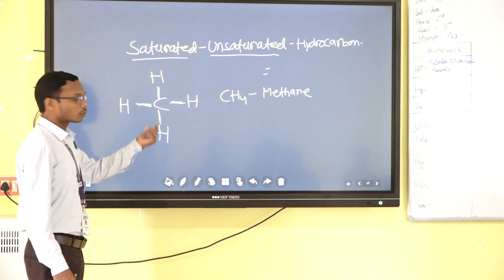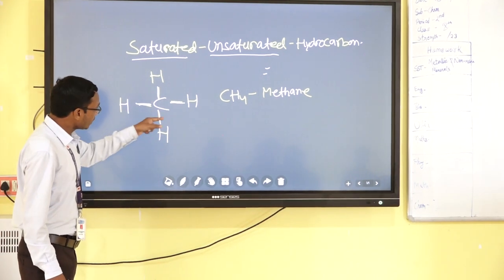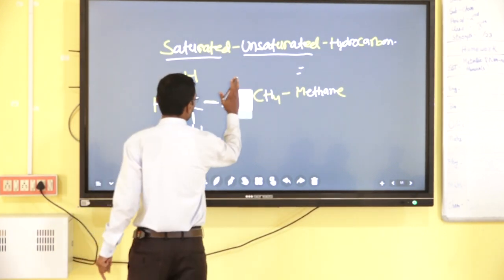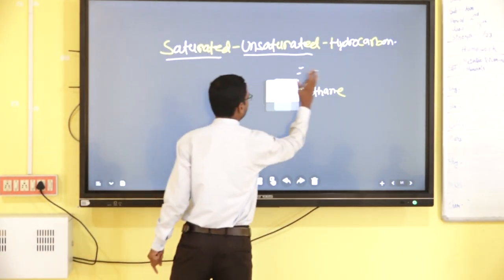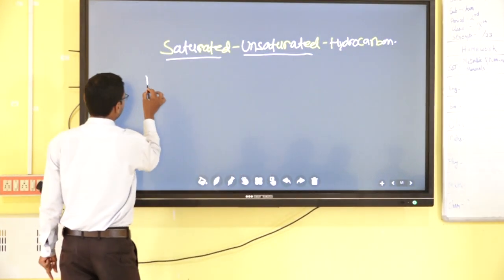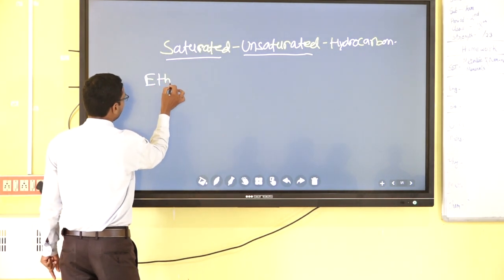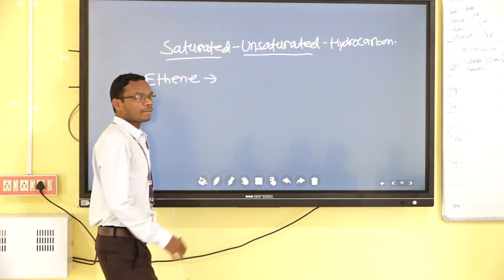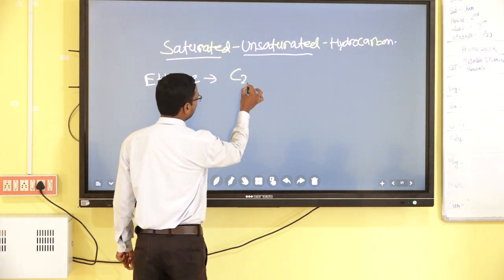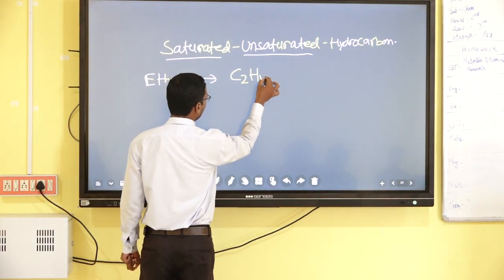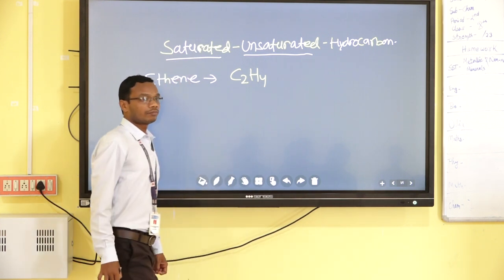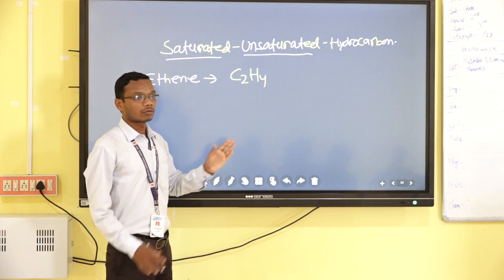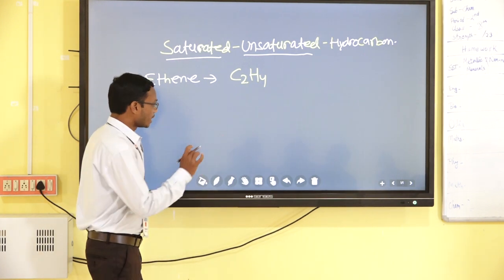Now, in some compounds, all single bonds are not satisfied. How? Consider one compound, that is ethene. Who can say the formula of ethene? The formula of ethene is C2H4. Now consider the structure of this compound.